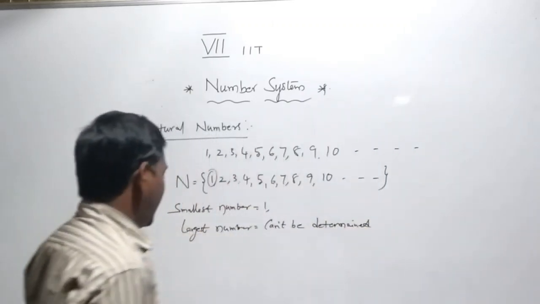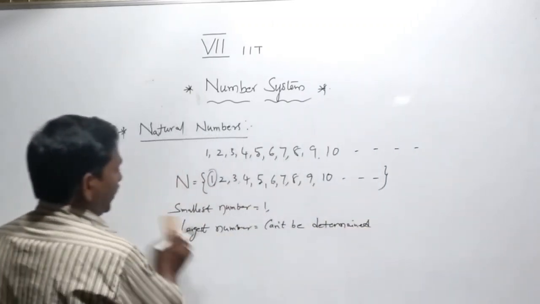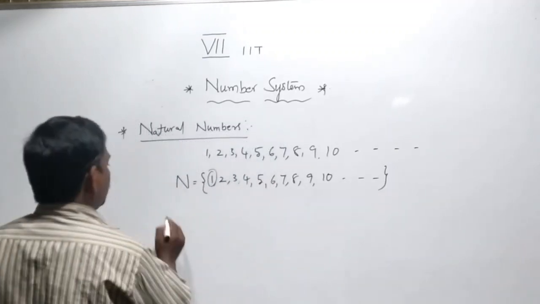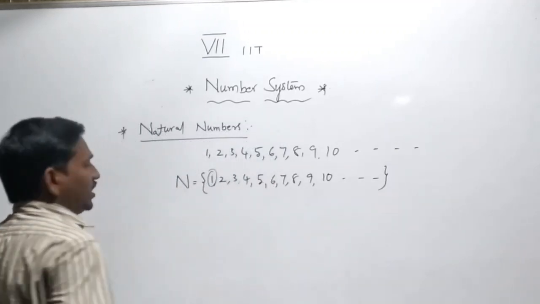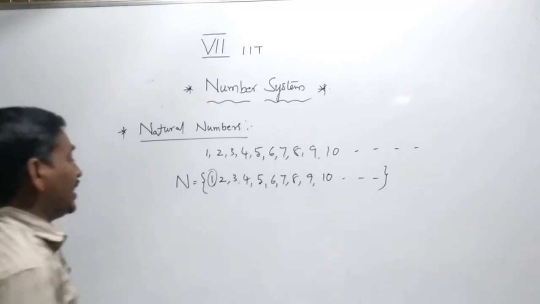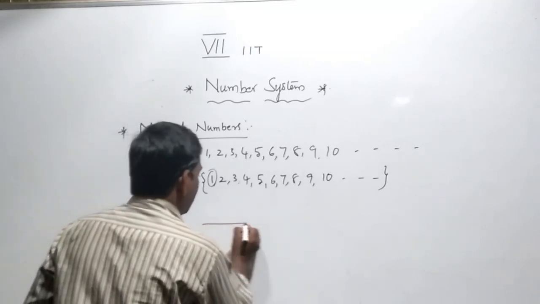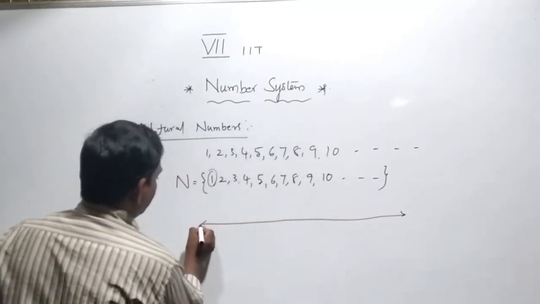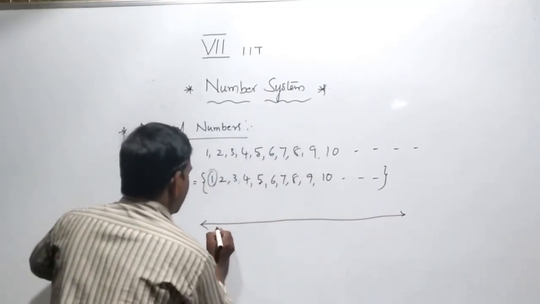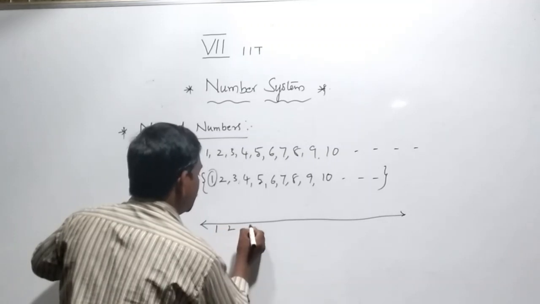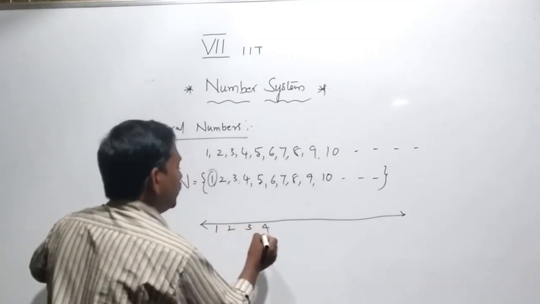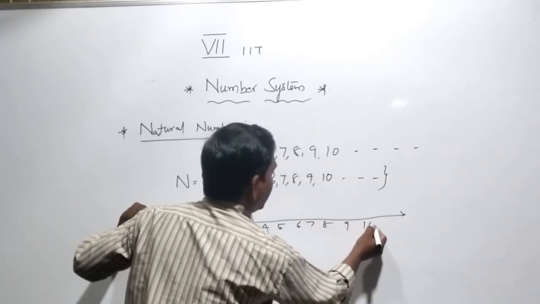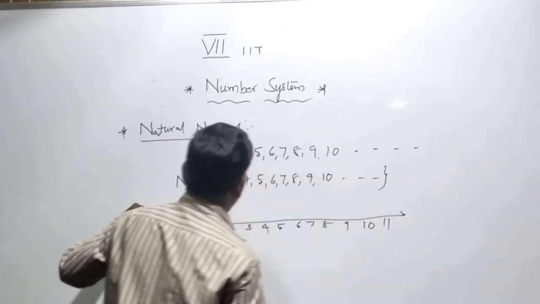And we can show the natural numbers on a number line. This is the number line, and we can show 1, 2, 3, 4, 5, 6, 7, 8, 9, 10, 11.